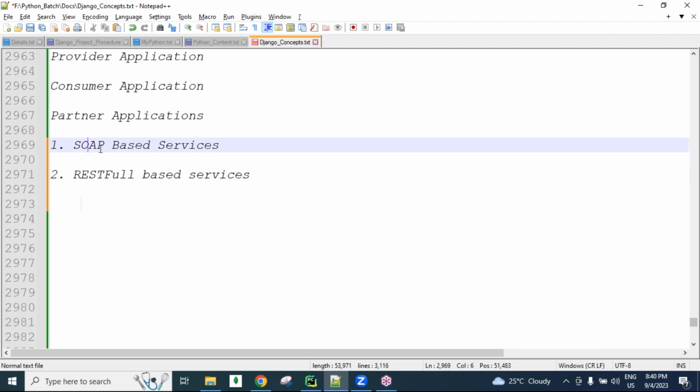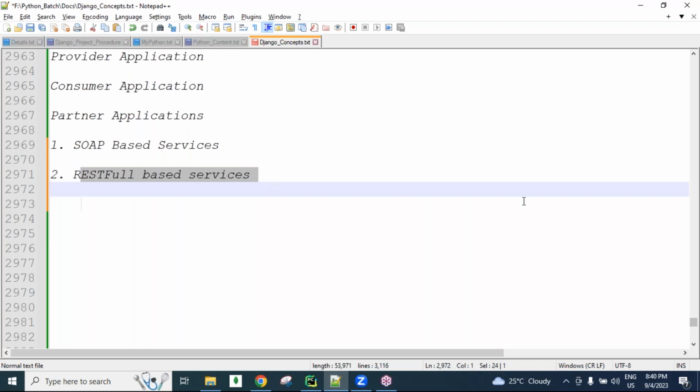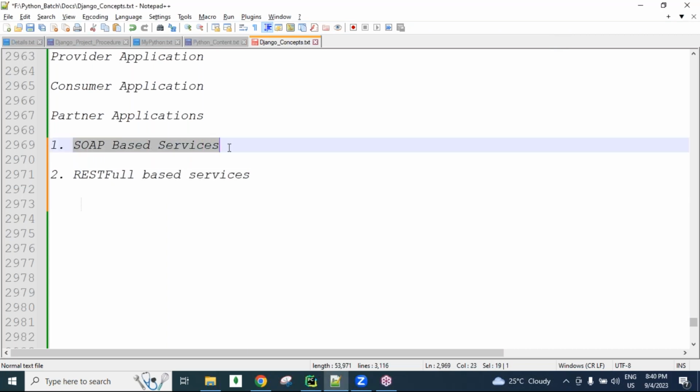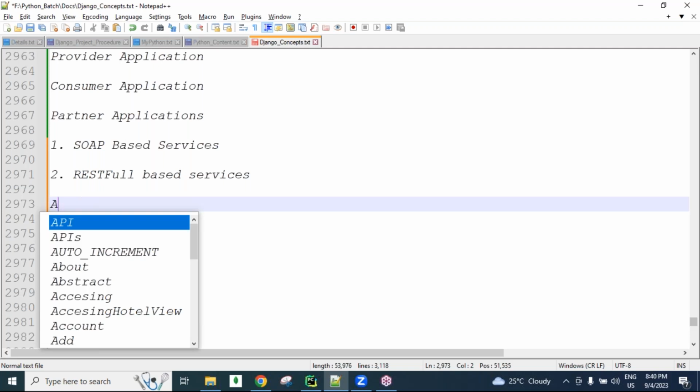So why are RESTful based services in more demand nowadays? Why not SOAP based services? Asking, guys. What is the use of SOAP based services? What is the problem using SOAP based services? What is the use of RESTful based services? Like this, all the differences between SOAP and RESTful, you need to get these things, guys.